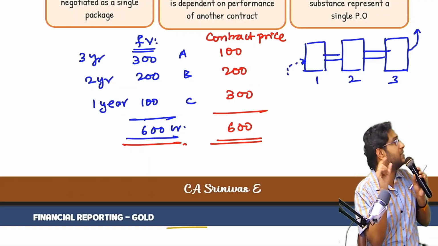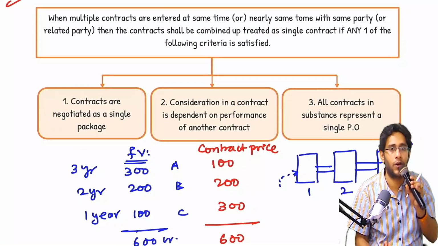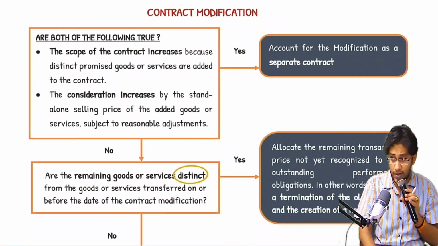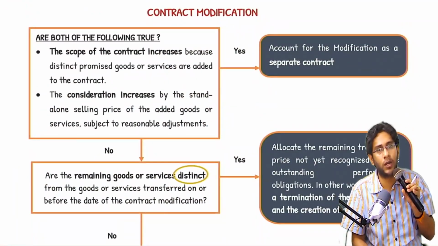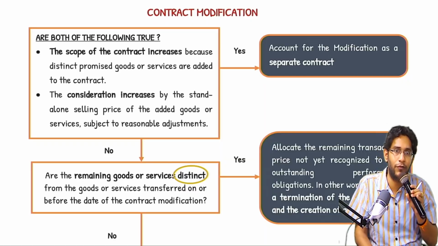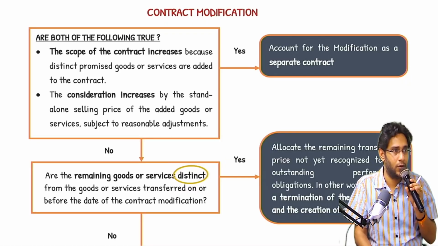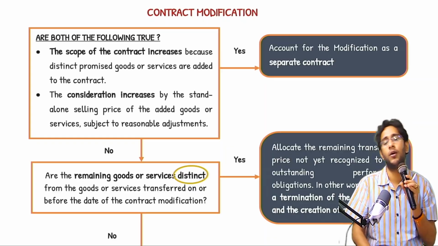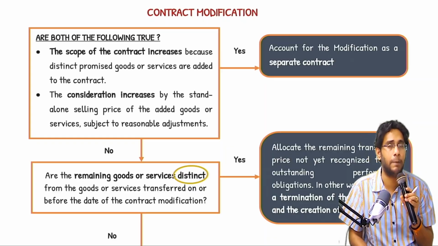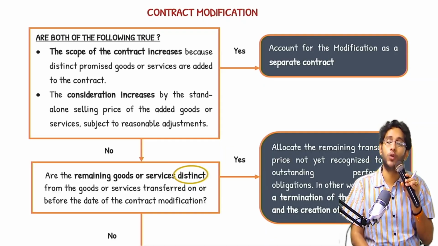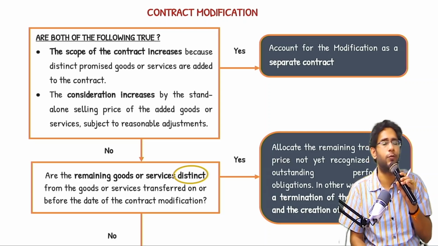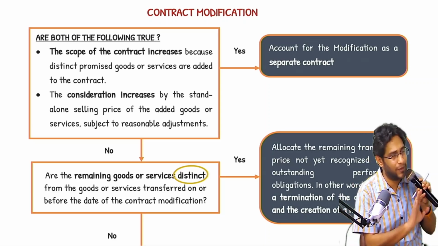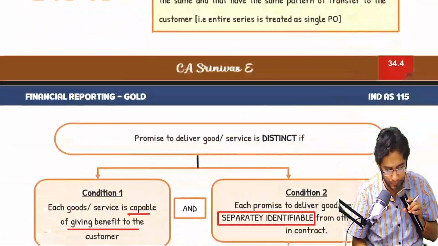If you find any of these 3, combine the contracts. Clear? Next. Step number 1, the last aspect is contract modification. Contract modification we will talk about when we finish step number 5. At this stage we cannot discuss contract modification, because to understand it correctly, you should understand the meaning of performance obligations very clearly. So the meaning of PO will come under step number 2 now. So I will pause the timing and come back in a while.